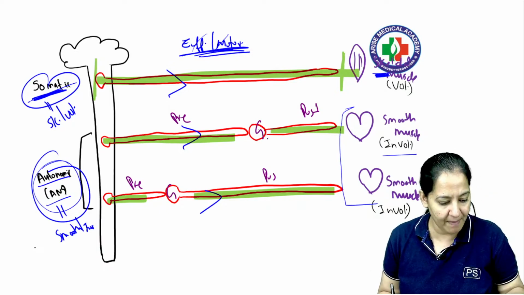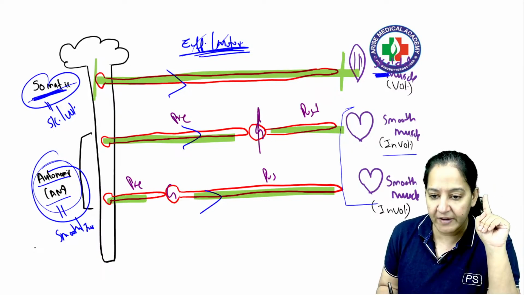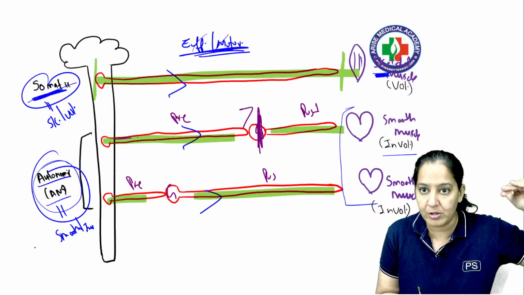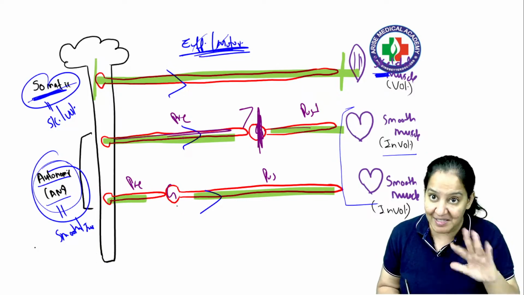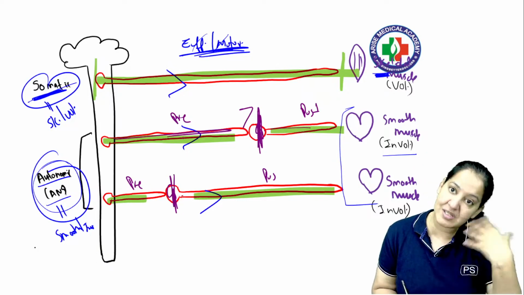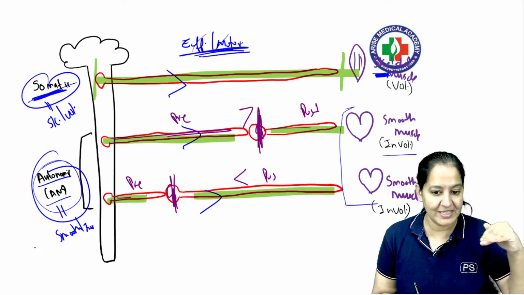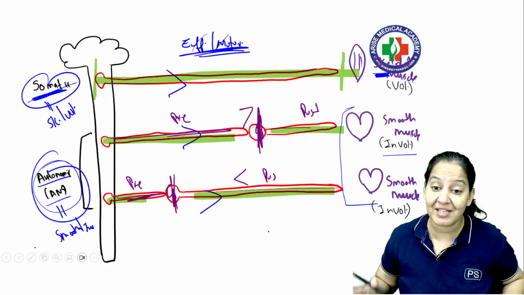Now, depending on the location of the ganglion, it is again of two types: sympathetic or parasympathetic. If the ganglion is towards the organ, pre is longer than post, you can see in the diagram also. It is known as the parasympathetic system. And in the sympathetic system, the ganglion is close to the central nervous system. So here post is longer than pre. Pre is shorter and post is longer. This is the sympathetic system.